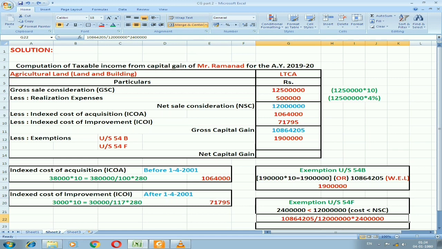That is gross capital gain 1 crore 8,64,205, net sale consideration is 1 crore 20 lakh and new investment is 24 lakhs. So I'll get the exemption as 21,72,841 rupees. So let us enter that and find out net capital gain by deducting those two from gross capital gain. I'll get an amount of rupees 67,91,364 as net capital gain.